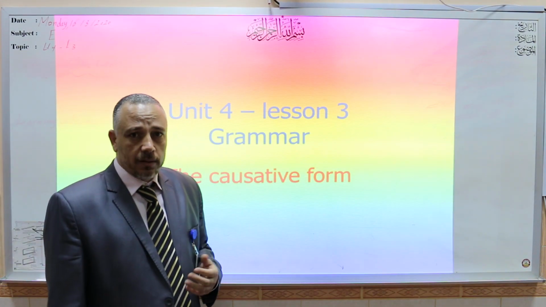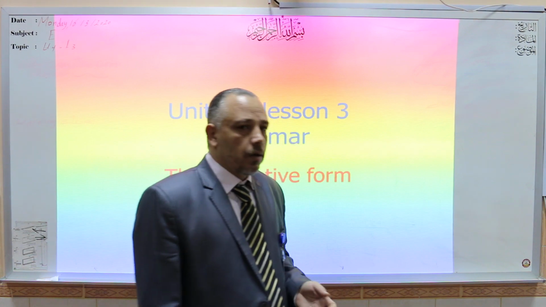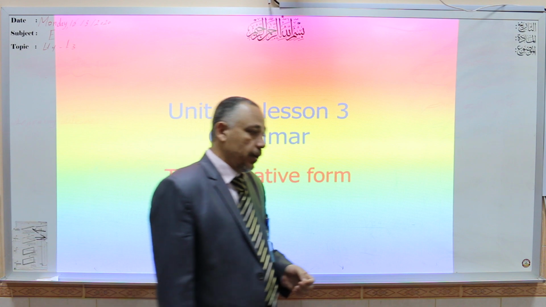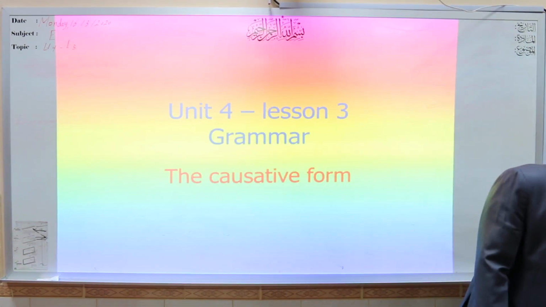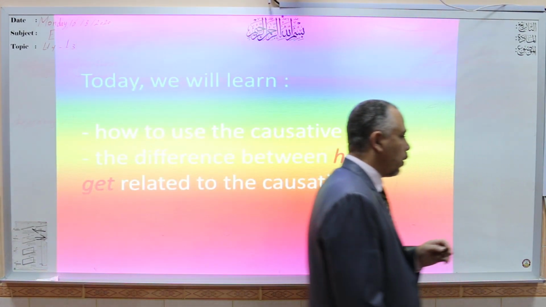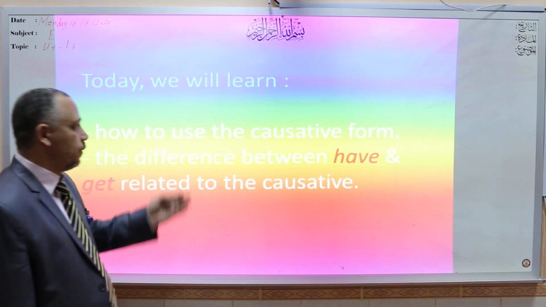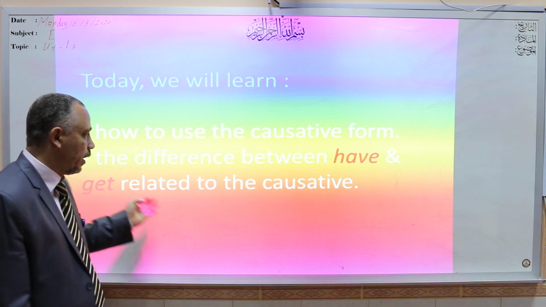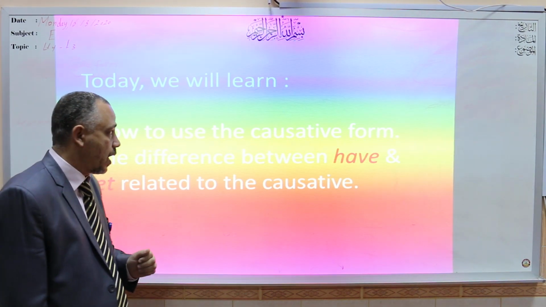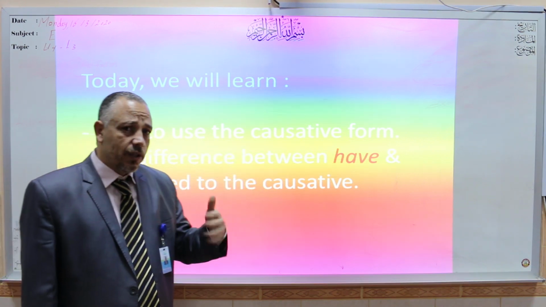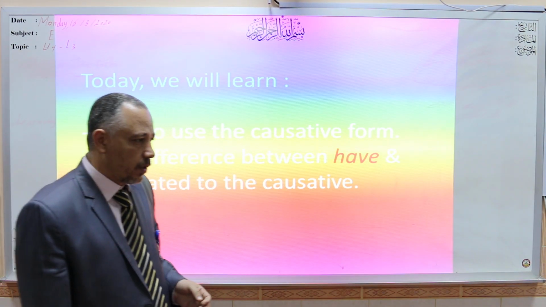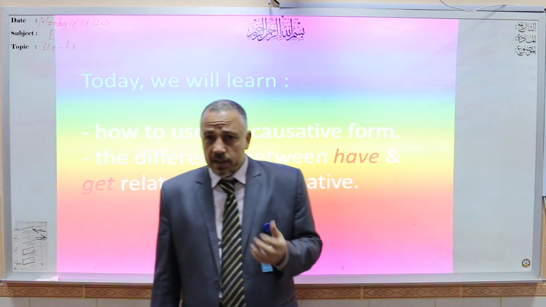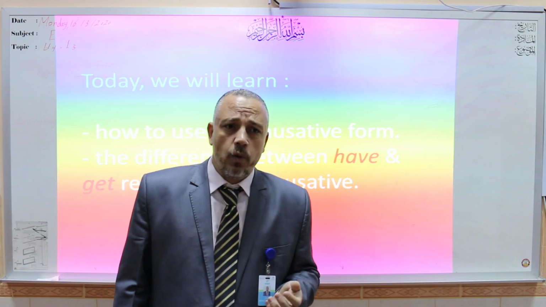Look at the lesson and try to deduce what the learning outcomes of what we will learn today are. That's good. Today we will learn how to use the causative form, the difference between have and get related to the causative form, and how to use the causative form to make sense or to complete sense. But before we begin explaining the causative form, I'll ask you a question for revision.